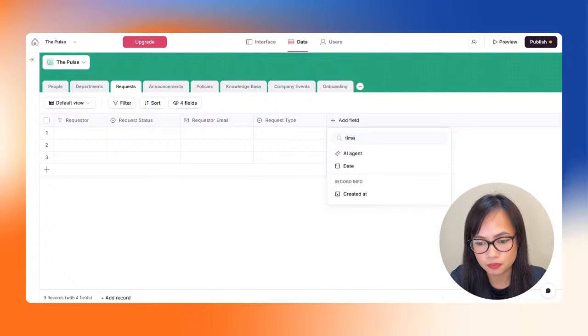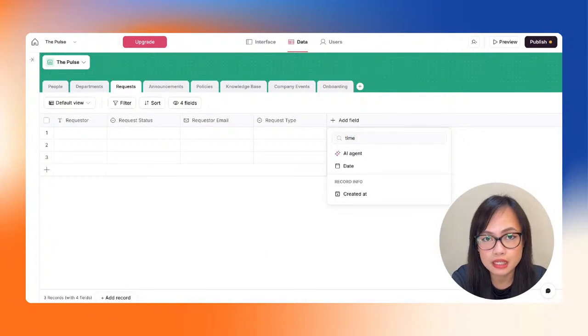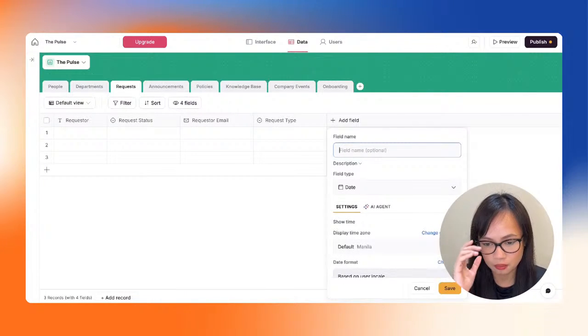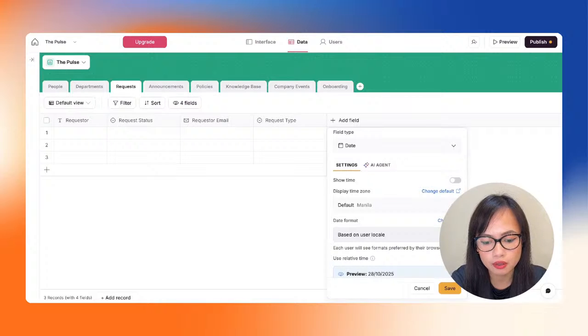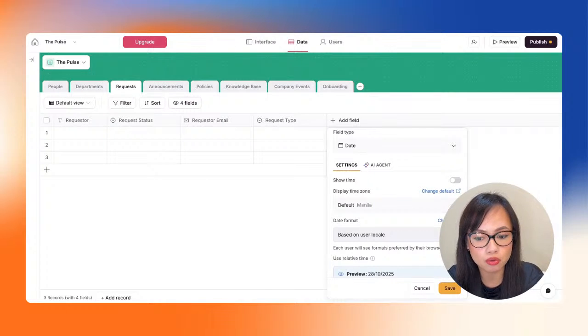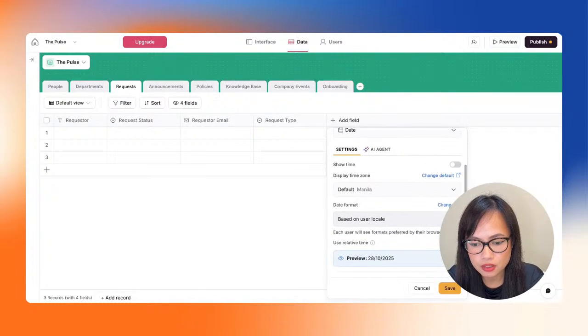All right, so we don't have a timeline field type in Softr databases, but what we do have is the date field type, right? So we're going to be using the date field type in here, and we're going to add the start date. So that means when do they want to start their PTO? So select start date.